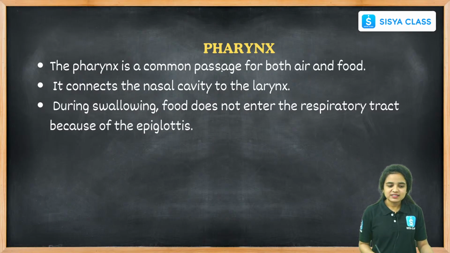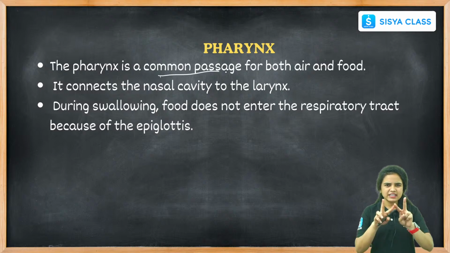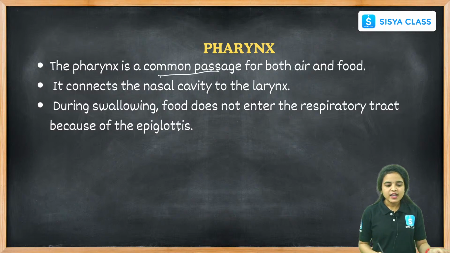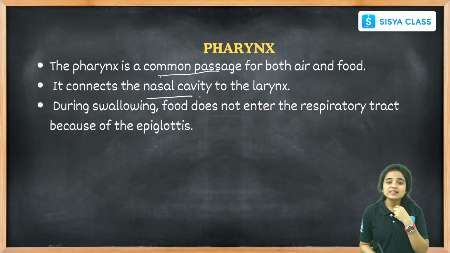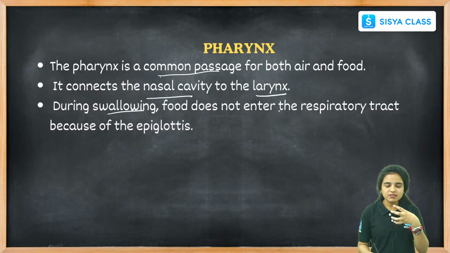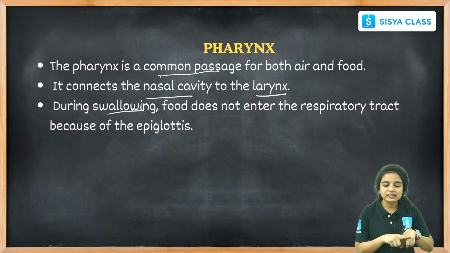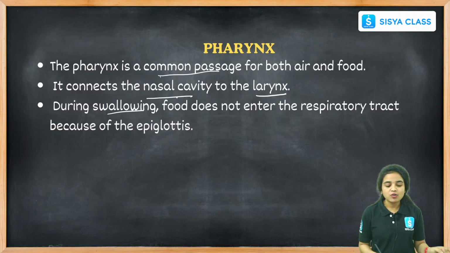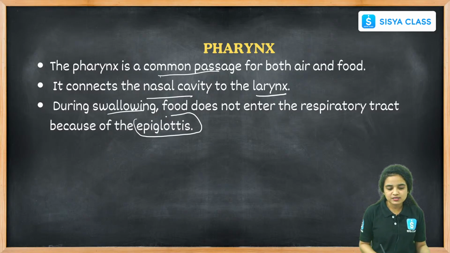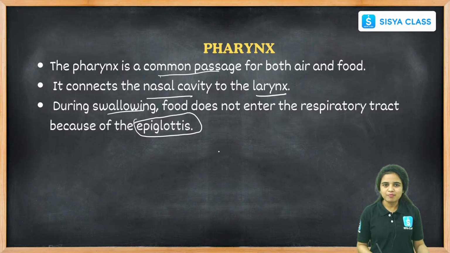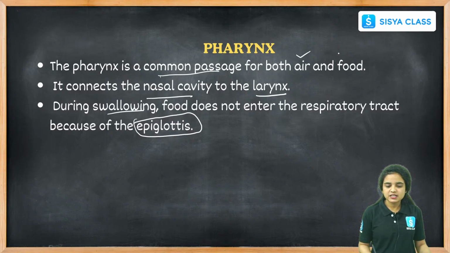And coming to the pharynx, this pharynx is a common passage for air as well as for food. It connects the nasal cavity to the larynx. When we are swallowing food, the food does not enter the respiratory tract because of the presence of the epiglottis. We call it the food pipe and the windpipe, both pipes are present in this region.